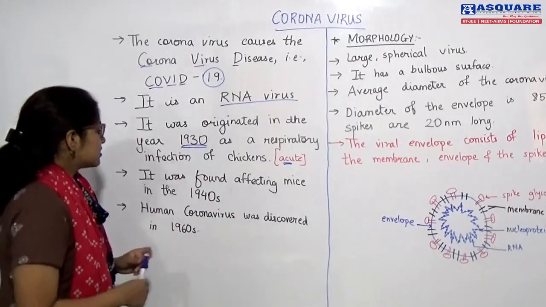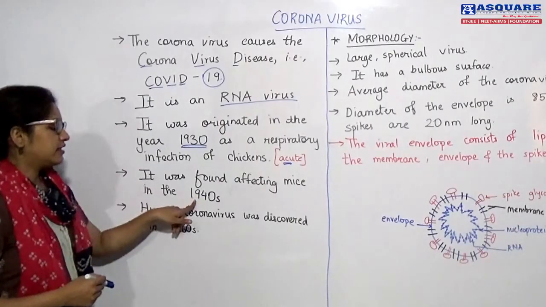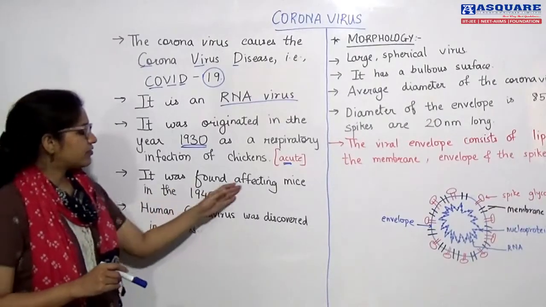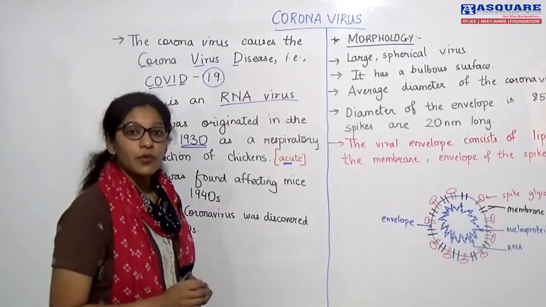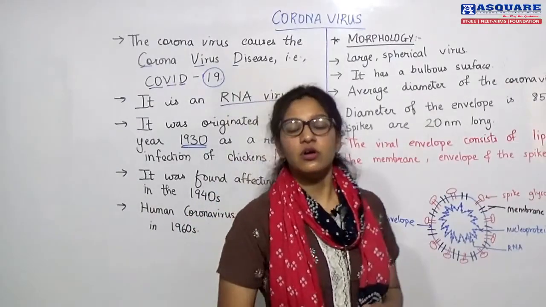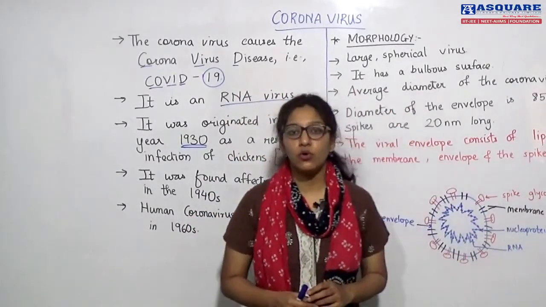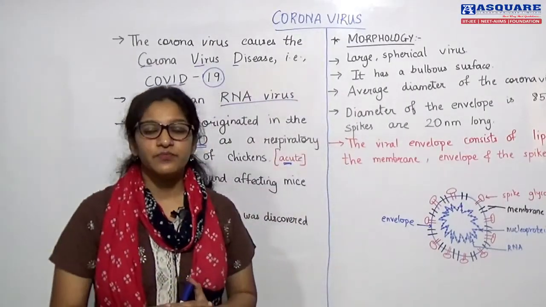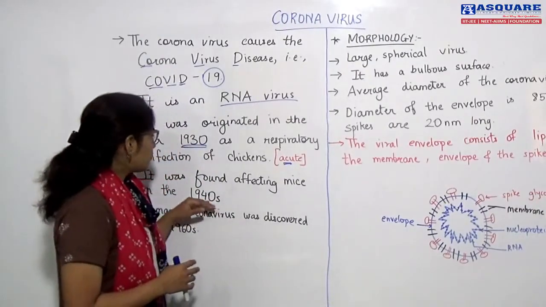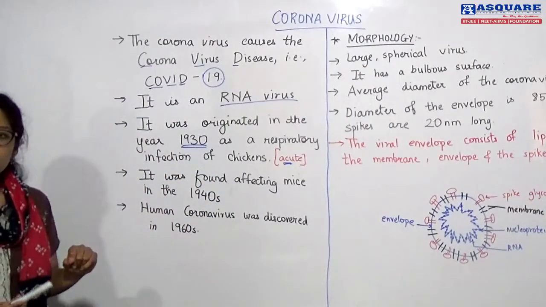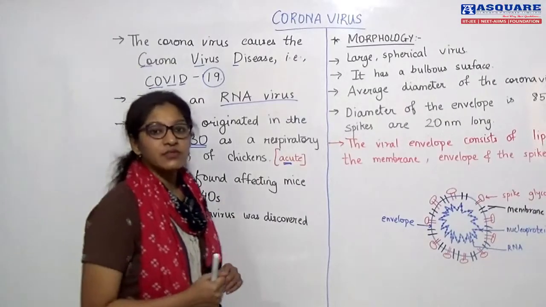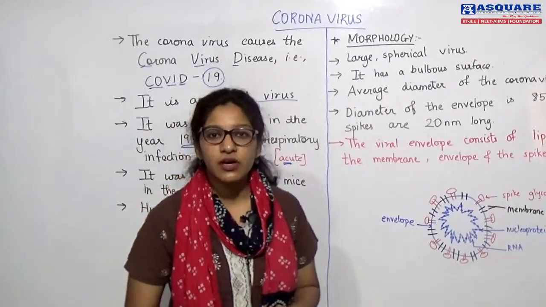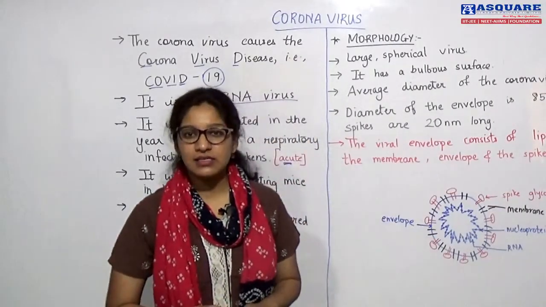Next, it was found later, in the 1940s, that this coronavirus was affecting mice. It was affecting the population of mice. Initially the host chosen by this virus was hens, in the chicken. Later, within the 1940s, we see that the host was mice. So mice were the later choice of host that this virus had. So infection by corona was later seen in mice as well.